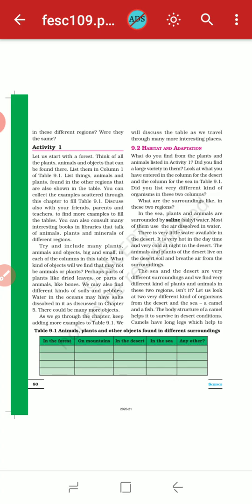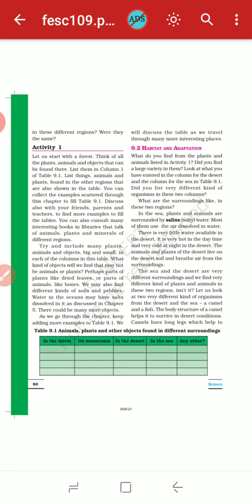Now in the sea, plants and animals are surrounded by saline, that means salty water, water which has very much salt content. Most of them use air dissolved in water. As you know, animals inside the water, that means fishes, use the dissolved oxygen present in the water.